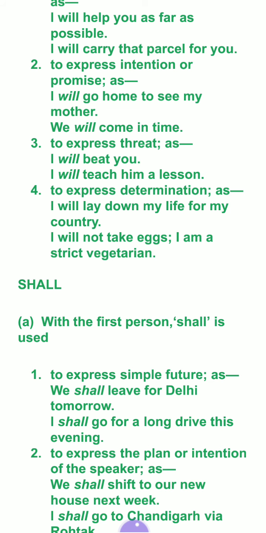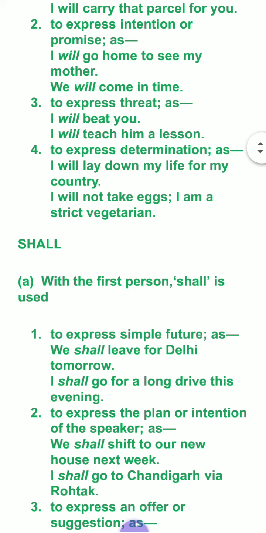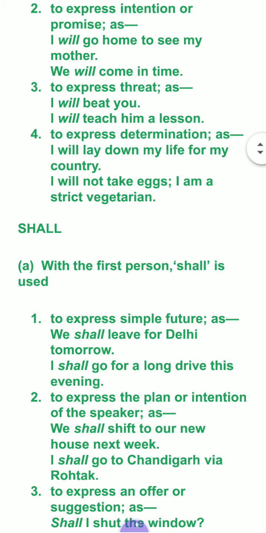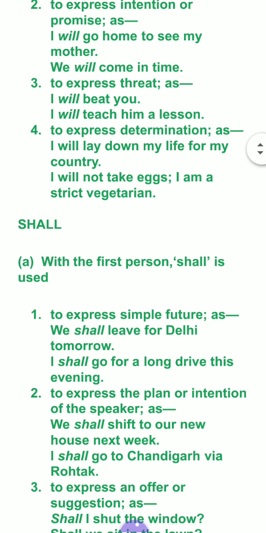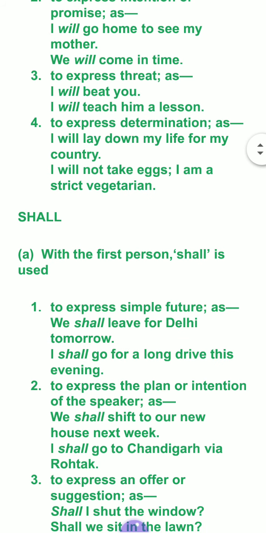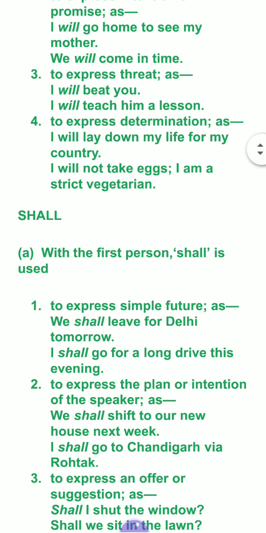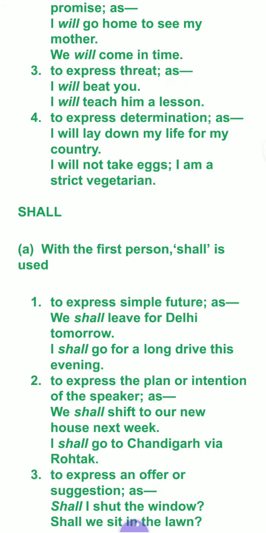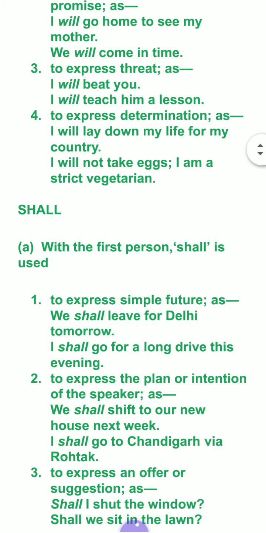To express threat, when you are very angry and aggressive, will is used with the first person. Like: I will see you. I will beat you. I will hit you. I will kick you. So these are threats. I will teach him a lesson. So will is used with the first person, expressing threat.